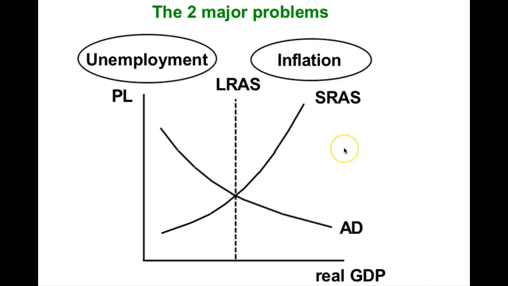So here's our nice little perfect world scenario where our current level of output, where SRAS and AD intersect, happens to be exactly at the long run. So we're working at capacity, we are at the natural rate of unemployment, there's no cyclical unemployment, everything is going great in our economy. But then something happens.